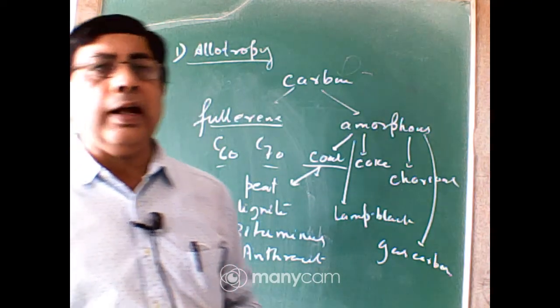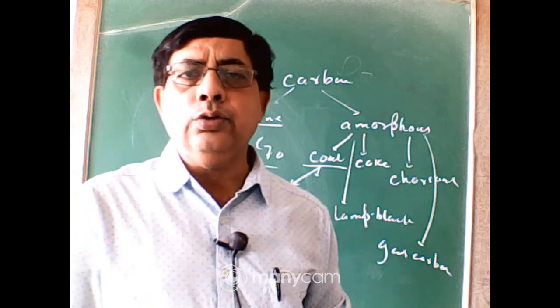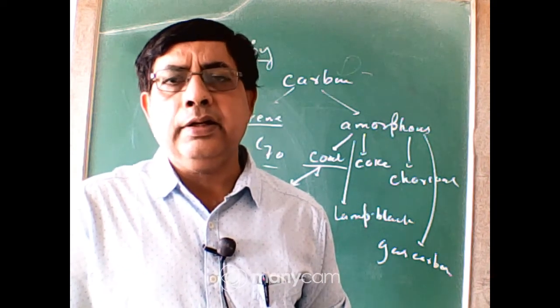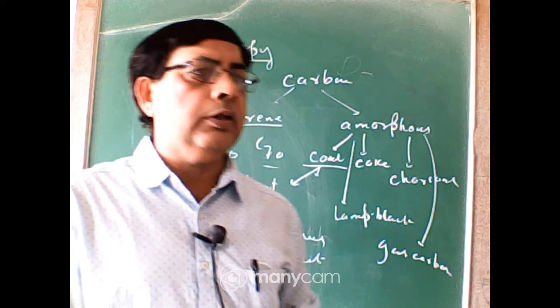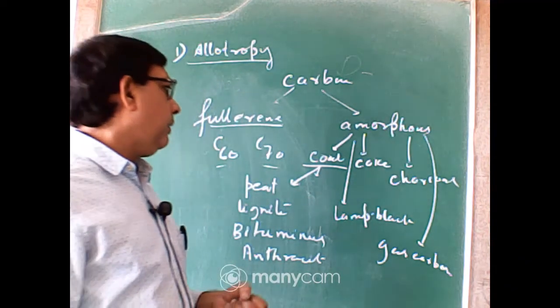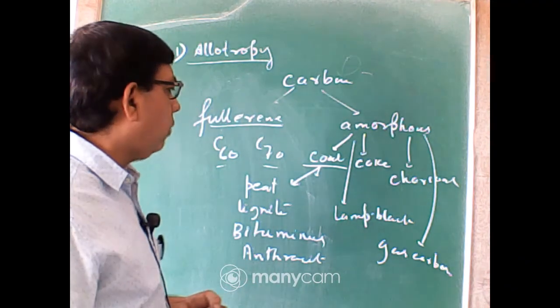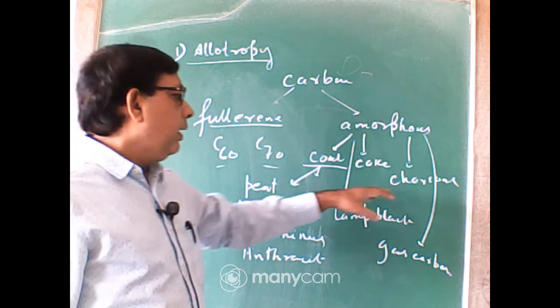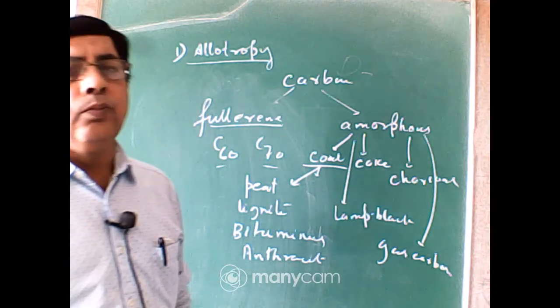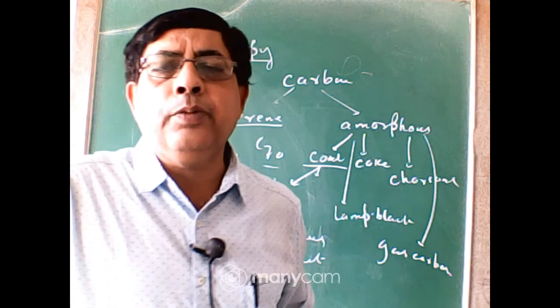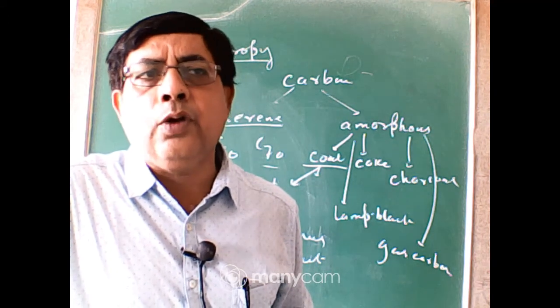Charcoal tablets are also used to reduce the acidity produced in the stomach, because they can absorb the acidic gas produced in the stomach. Sugar charcoal and bone charcoal are used for the preparation of sugar from brown sugar.